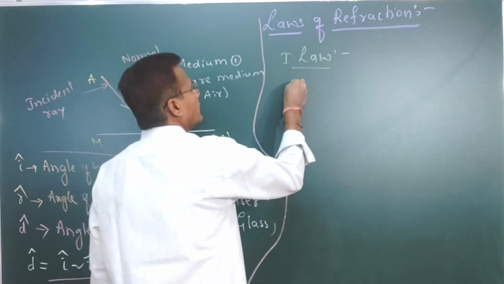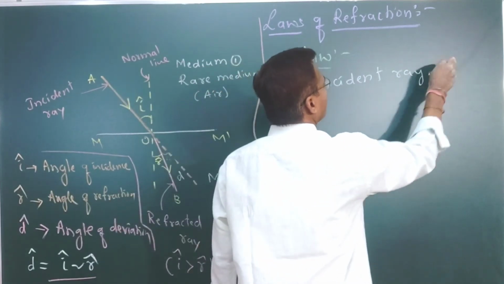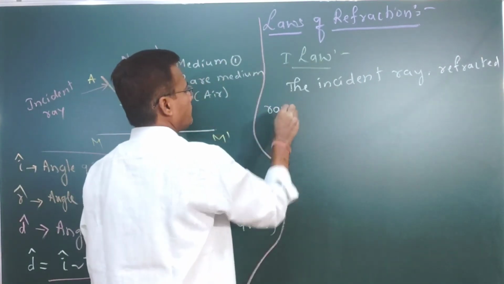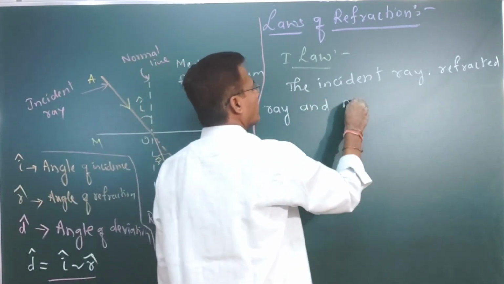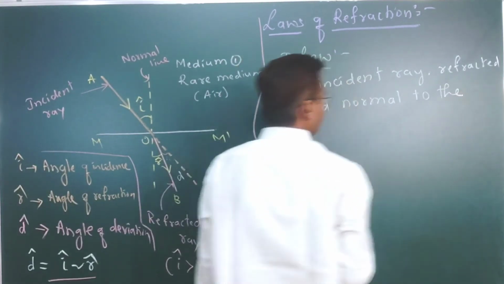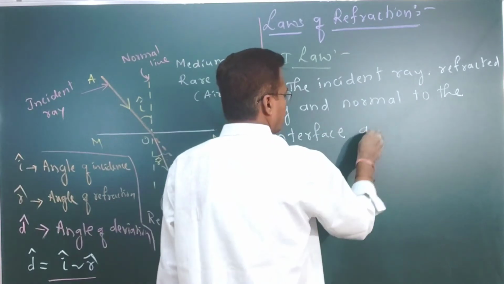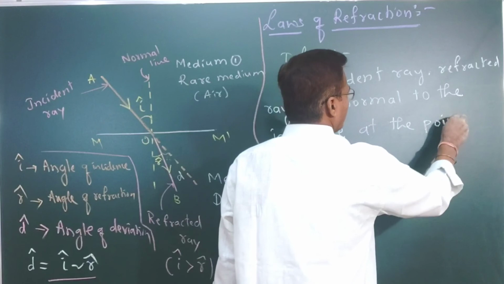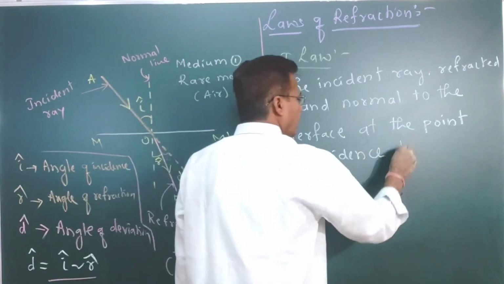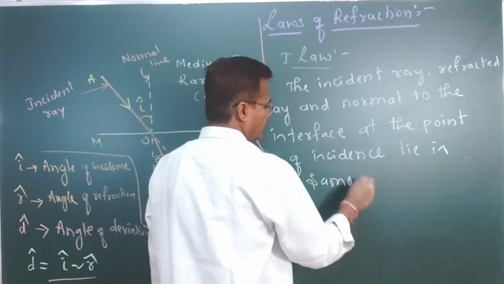The first law says that the incident ray, the refracted ray, and the normal to the interface at the point of incidence lie in the same plane. So it will lie in the same plane.